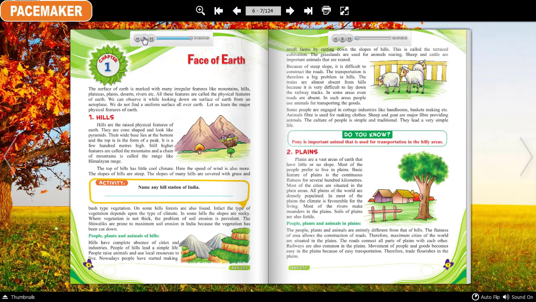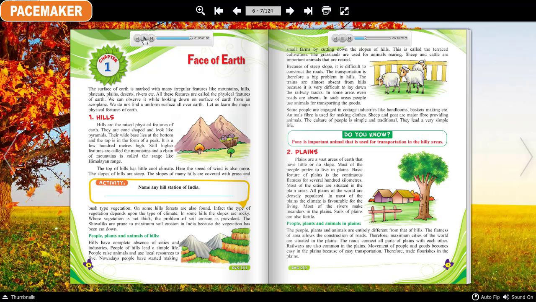The grasslands are used for animal rearing. Sheep and cattle are important animals that are reared. Because of the steep slope, it is difficult to construct roads. Transportation is therefore a big problem in hills. Trains are almost absent from hills because it is very difficult to lay down railway tracks. In some areas, even roads are absent. In such areas, people use animals for transporting goods.